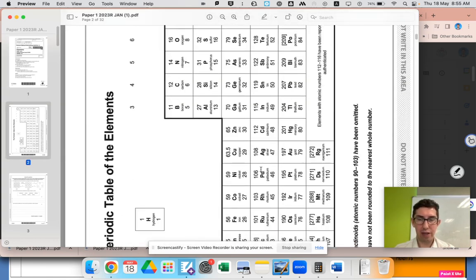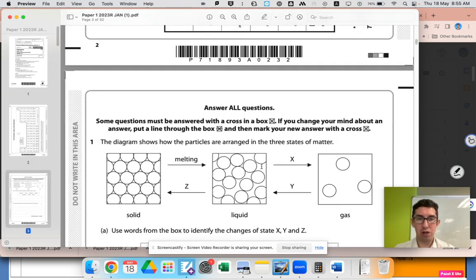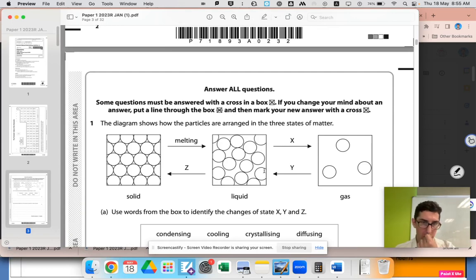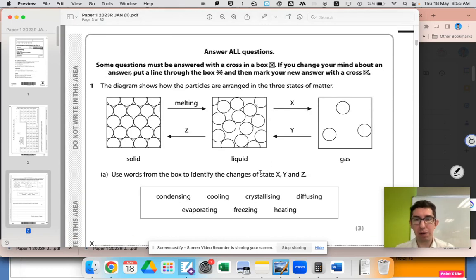Okay, so we're going to go through the paper. As I go through it, what I want you to do is pause the video, try the questions yourself. Then I'm going to talk through my thinking behind the question, and then we're going to check. So I'm going to write in my answer. I'm probably going to make mistakes, but then we're going to check the mark scheme and talk through. So hopefully you get the idea of how you should deal with each question. So we'll start off with question 1.